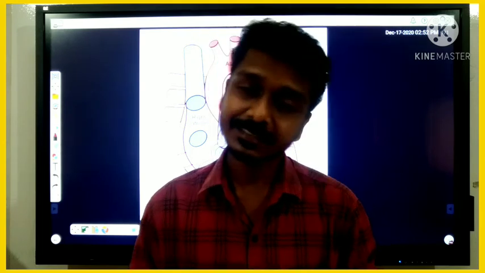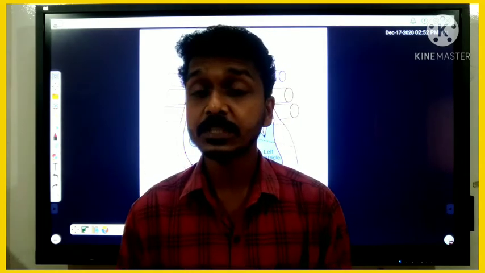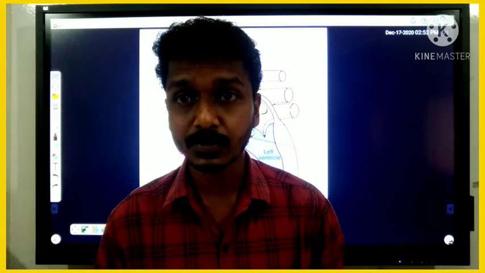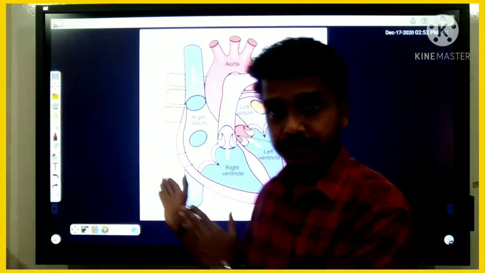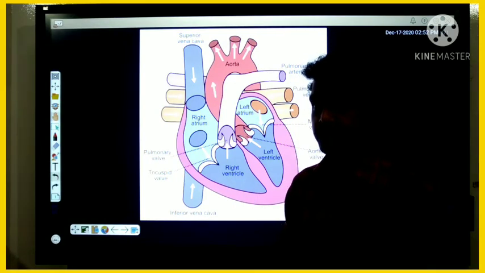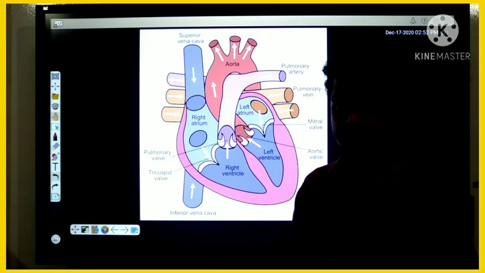Understand, right? Next class we will discuss the circulation of blood through the heart. Please look at the structure of the heart again and try to understand the chambers and blood vessels.